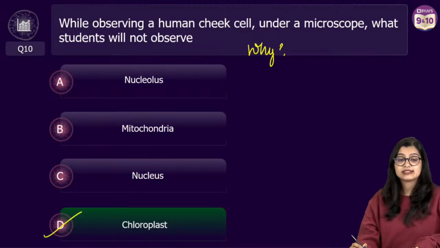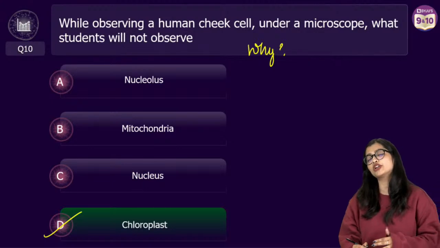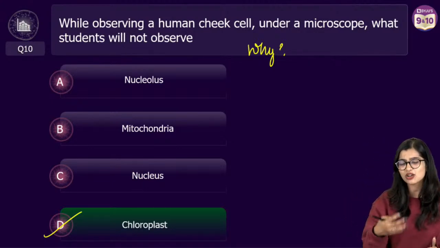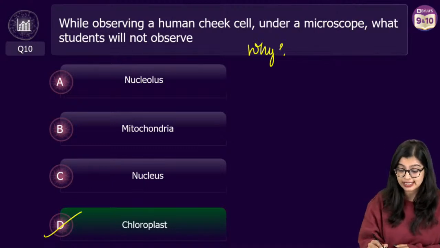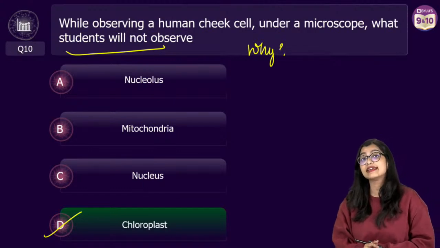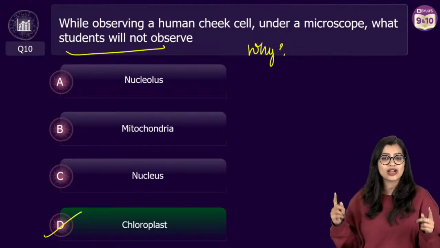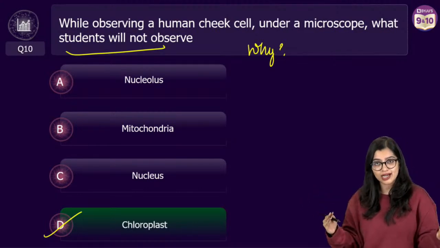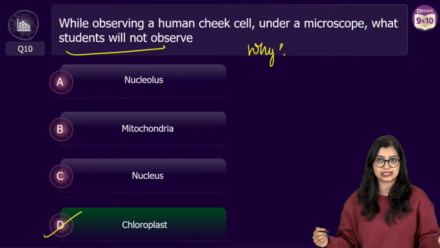Exactly, right? See, many students, when you read the option, will first think about what you will really see under the microscope, because the question is twisted in a little way, saying that while observing a human cheek cell under a microscope, what will the student not observe? So some students will think, well, what can I literally not see under the microscope? But at this point, what they're really asking you is, what are the cell organelles you will see in an animal cell versus what you will not see in an animal cell, right?